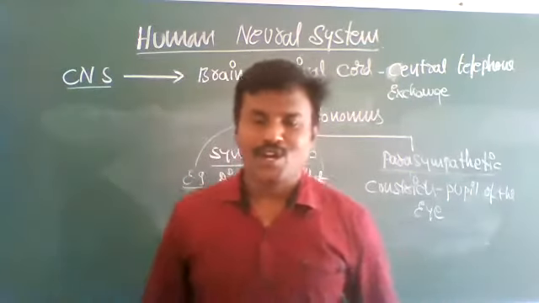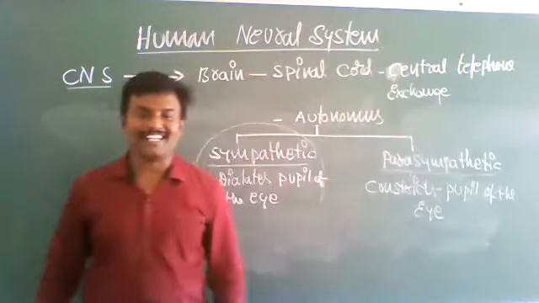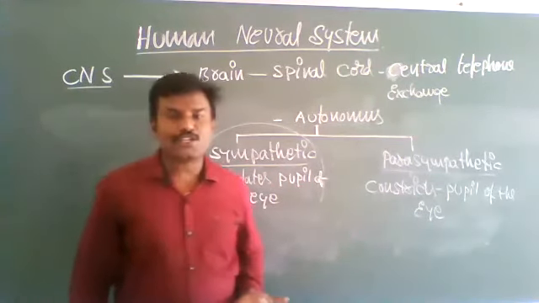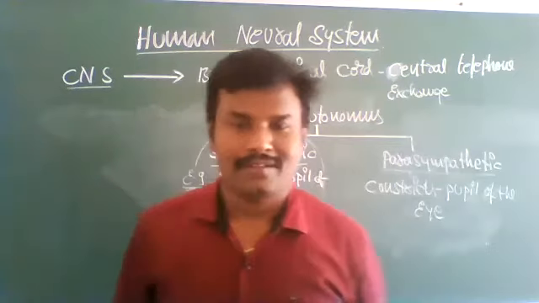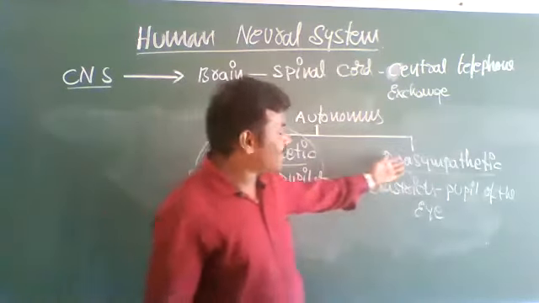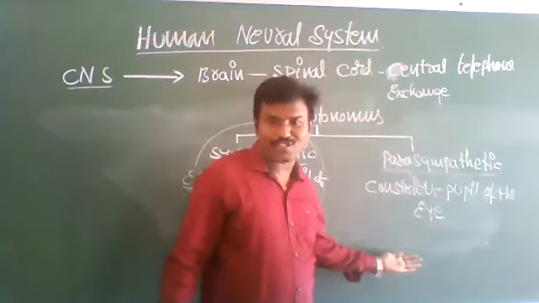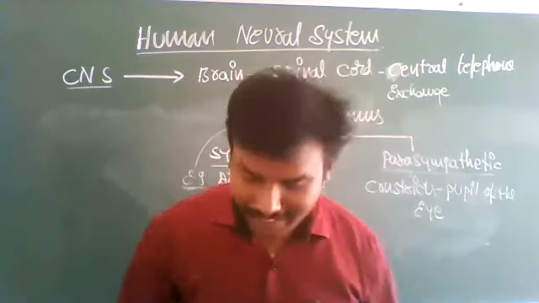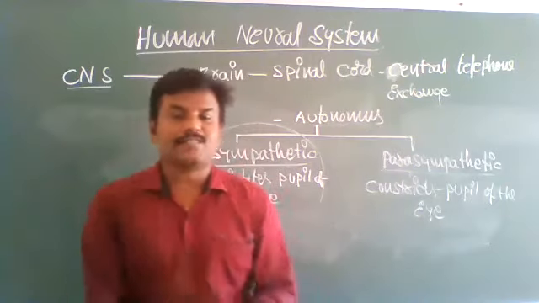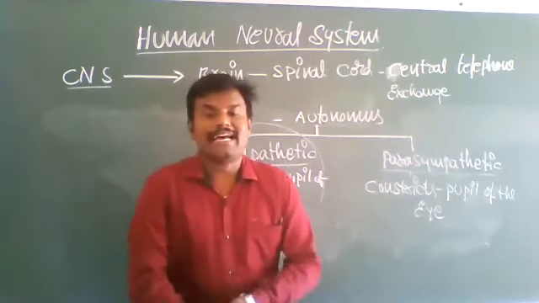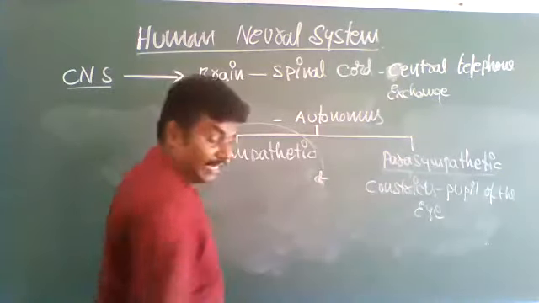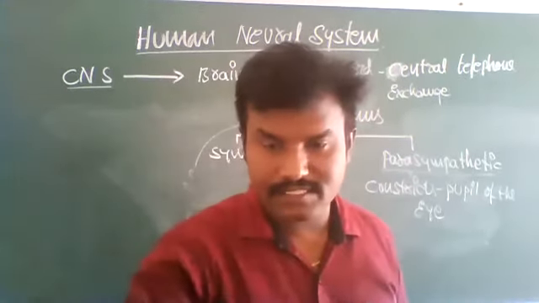The sympathetic nervous system increases the contraction rate and heartbeat. The parasympathetic nervous system controls it, decreasing contraction and heartbeat. Okay, that's all. So this is the explanation about the autonomous nervous system.